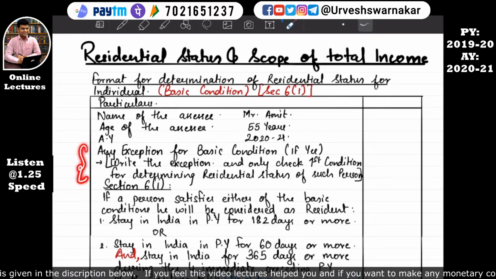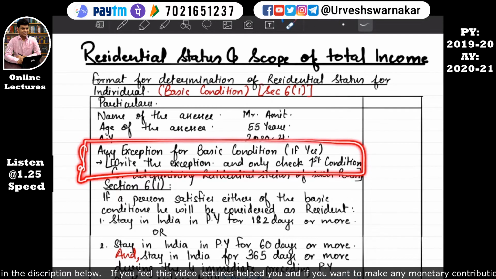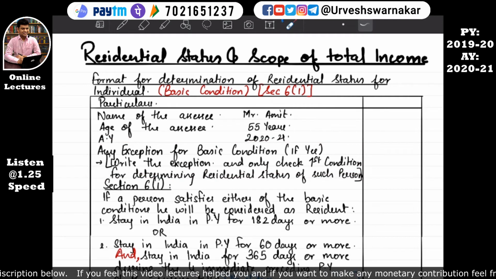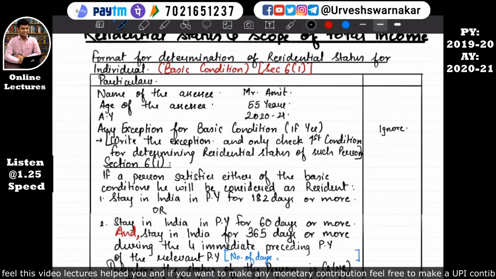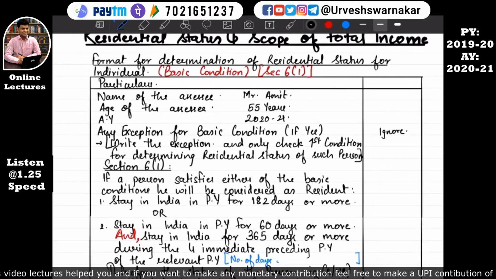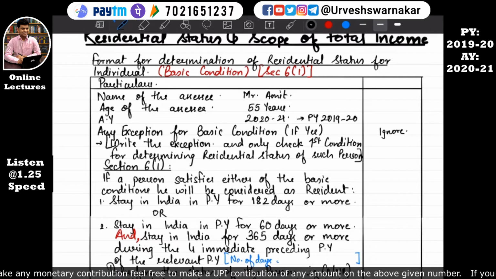This part, after I explain you, then only you will come to know what that is. So for the time being we'll ignore it. For 5 minutes we'll ignore it. So our question is, Mr. Amit, age 55 years, for the assessment year 2020, that is the relevant previous year 2019-20, had stayed in India for 185 days. Whether Mr. Amit is resident in India or not.